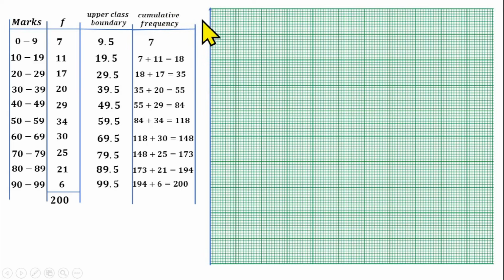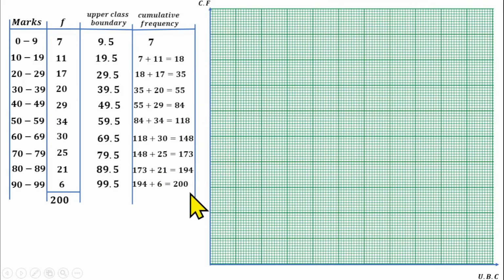We are going to be representing the cumulative frequency. This cumulative frequency will be on the y-axis, so you have CF to represent the cumulative frequency, and on the x-axis, which is representing our upper class boundaries, UCB, upper class boundary. Then the next thing to do is to scale your graph based on the cumulative frequency and based on the upper class boundary.